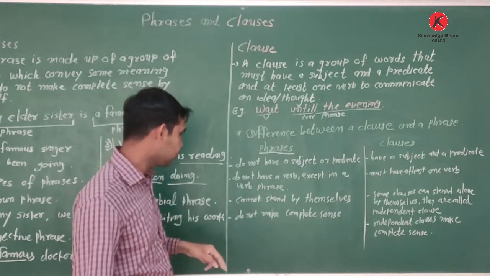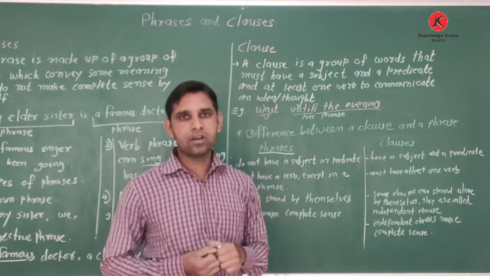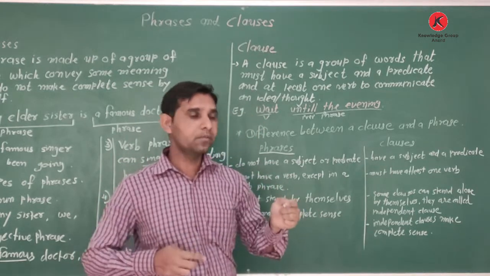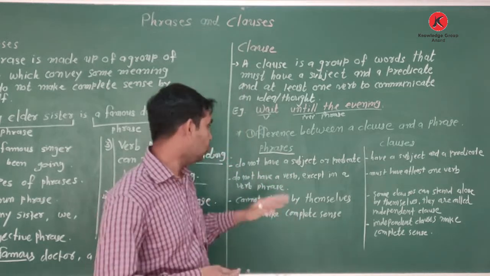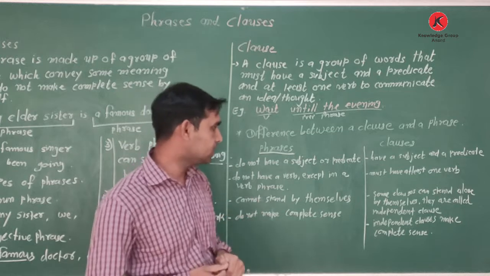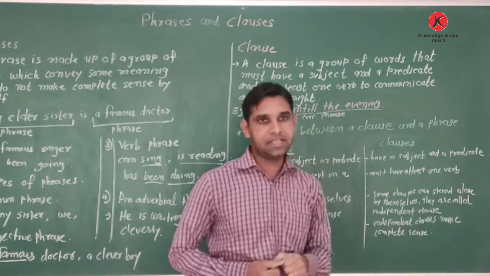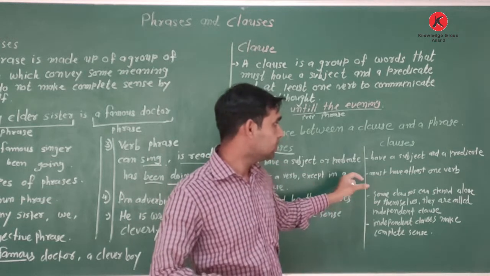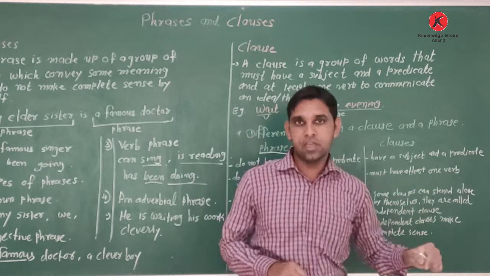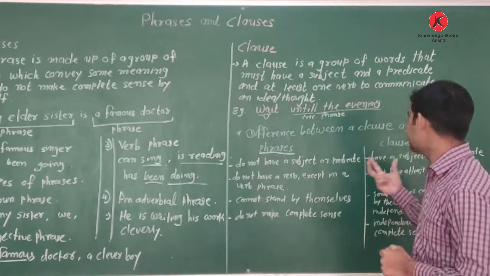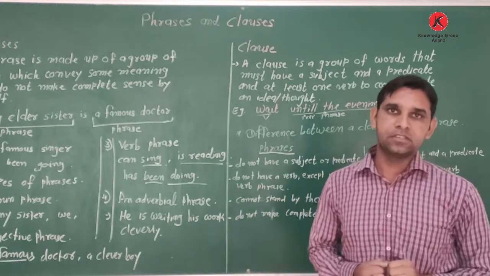The last point: phrases do not make complete sense. If I write a famous doctor, a famous singer, that does not make complete sense by itself. So you include it in a phrase. But in a clause, independent clauses make complete sense, because subject and predicate show a complete sense. So that is called a clause. This is the difference between phrases and clauses, and this is how we identify whether it's a phrase or a clause.